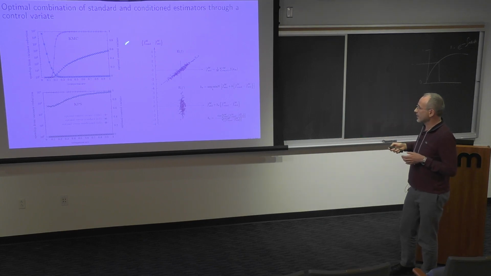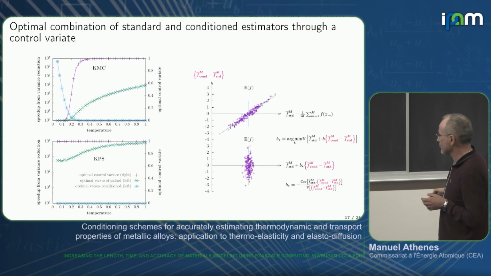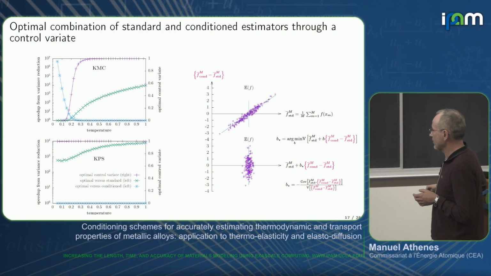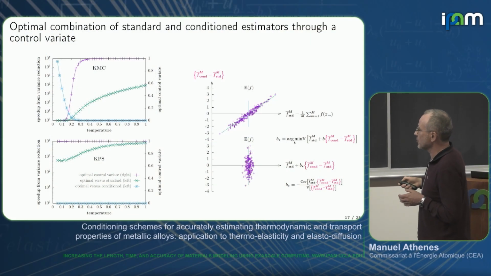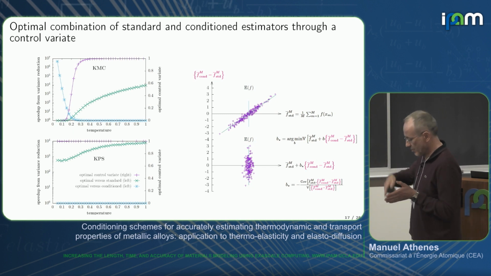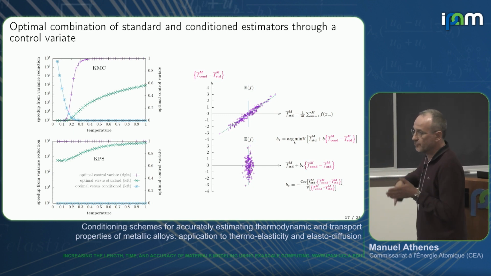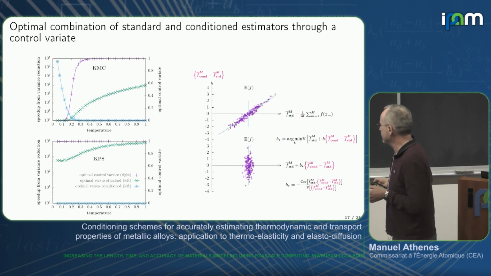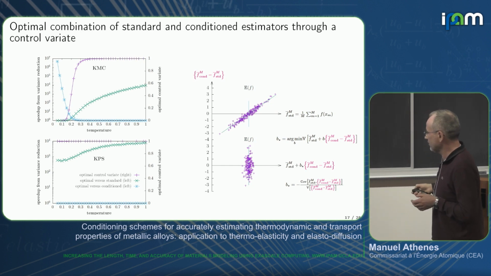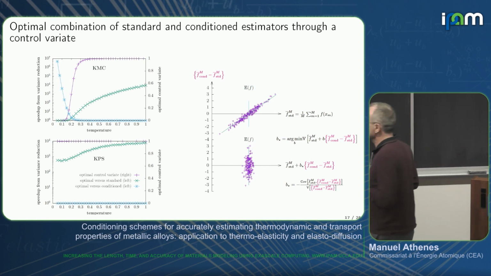So to obtain the control variate, we just have to compute the covariance of the two estimators. And since the variance of the linear combination is a parabola, a quadratic form, we just have to minimize it. So these are standard techniques.